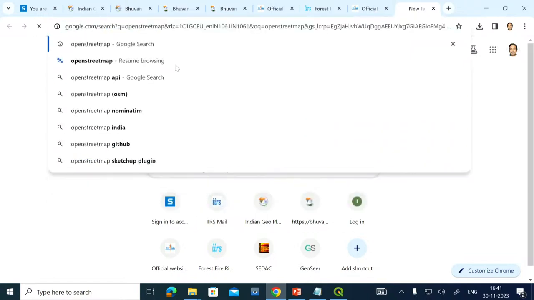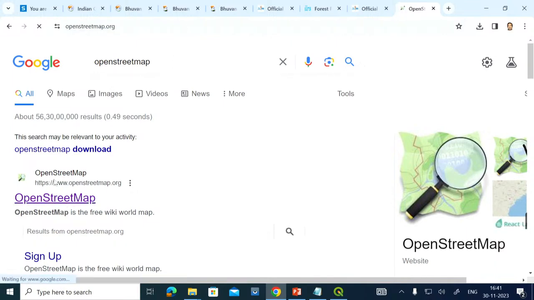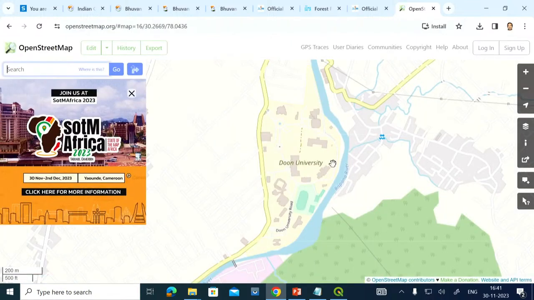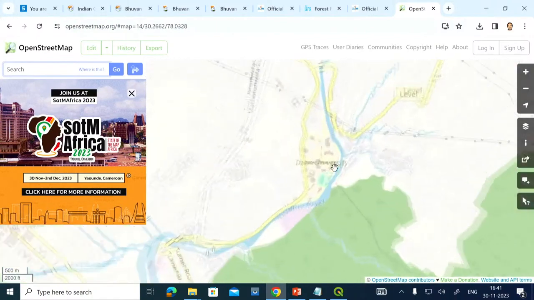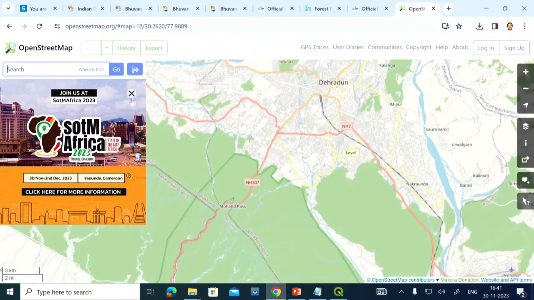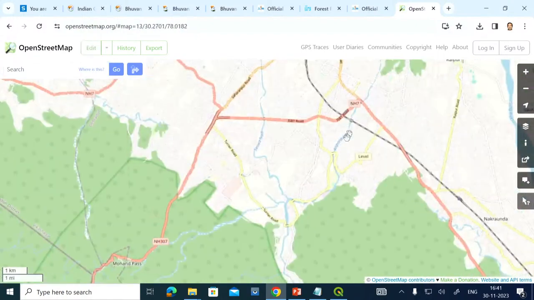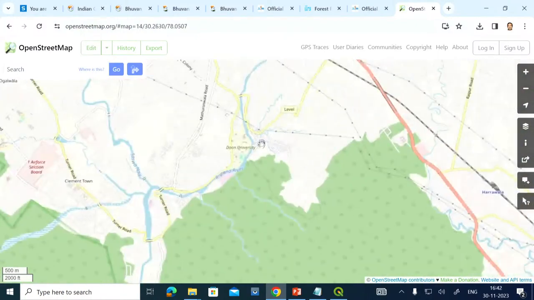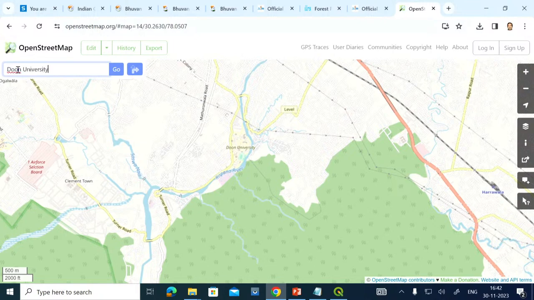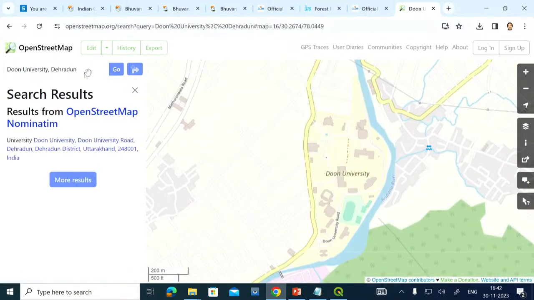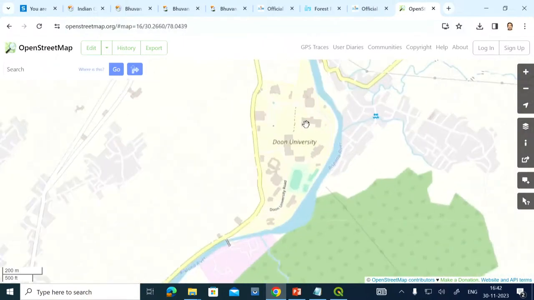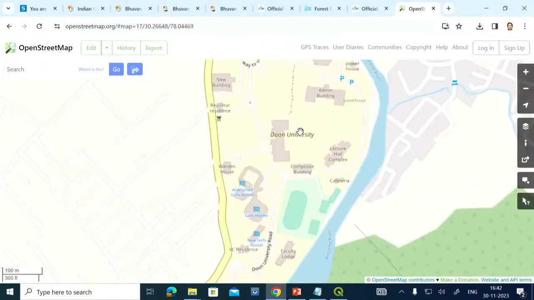OpenStreetMap, if I talk here, so yeah, it is here like this. Here also it will show you some of the boundary data sets. Let us say one of the universities in Dehradun, like Doon University. You can just see here that somewhere here it is visible. Here also the options are there. We can search it like Doon University, Dehradun. Okay, so if you click go, it will search that for you, and it is zoomed here at this part. Now here also you can see there is a huge amount of data available.